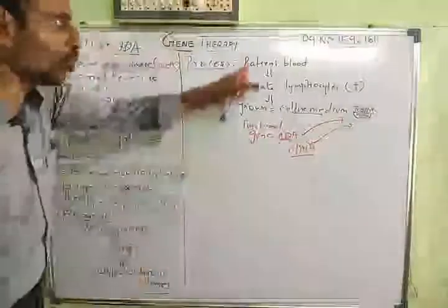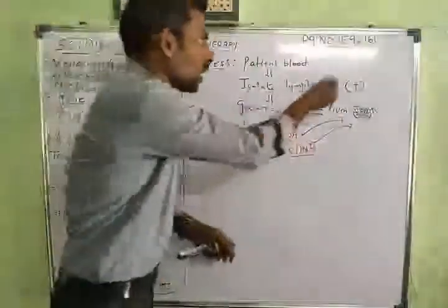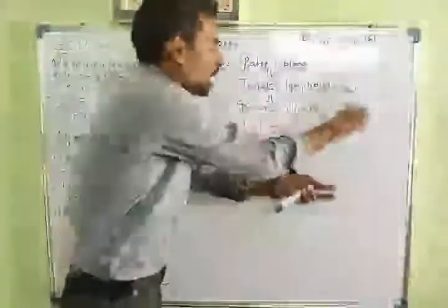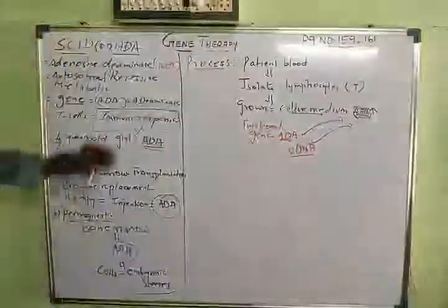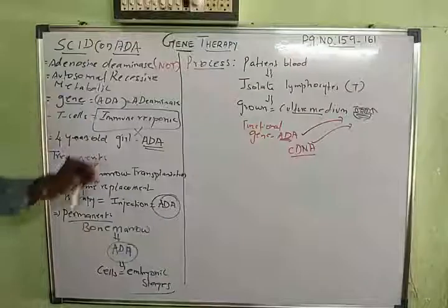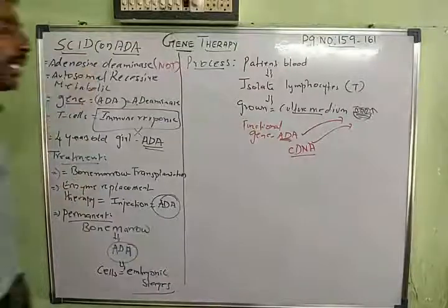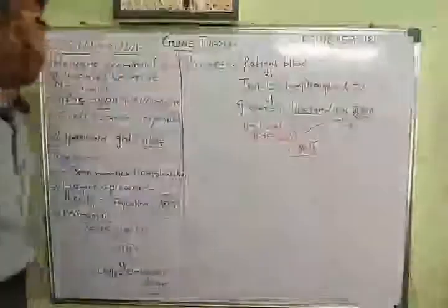What you have done is you have removed the patient's blood and isolated the lymphocytes, the T cells, and the T cells are growing in the culture medium in the laboratory. Whereas it is growing, you are introducing two things: the gene which is responsible for producing the enzyme called adenosine deaminase, and then you are inserting a cDNA, a complementary DNA.